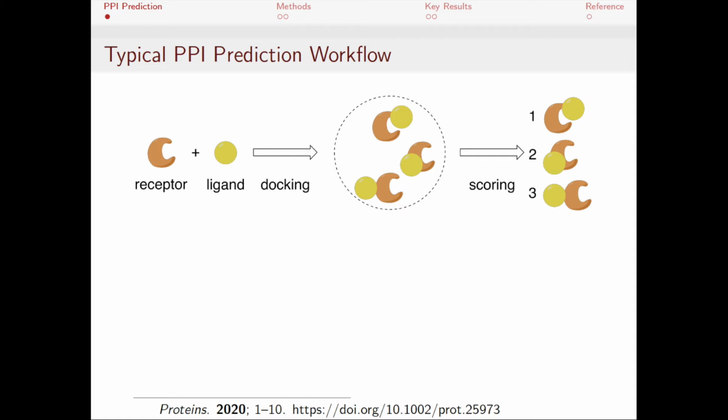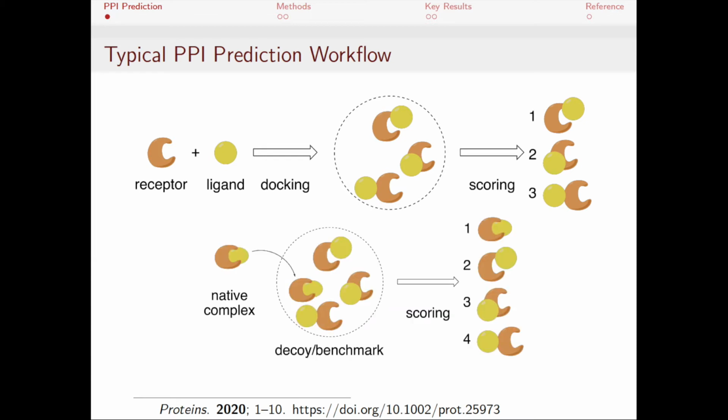In the sampling stage, we're given the structure of two proteins, and many thousand complexes formed by those two proteins are hypothesized. This pool of hypothesized structures are evaluated in a scoring function to then rank by the likelihood of each structure. Therefore, the goal is to first have at least one correct structure within the docking phase, and then to be able to select the most native-like structure in the scoring phase.